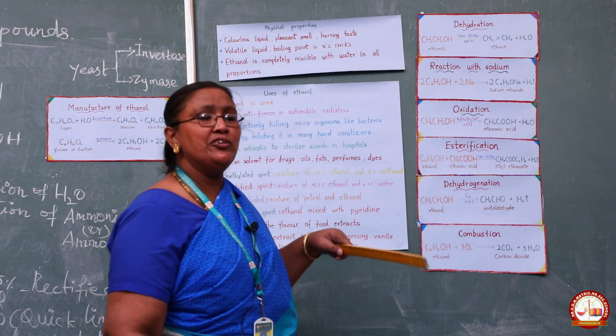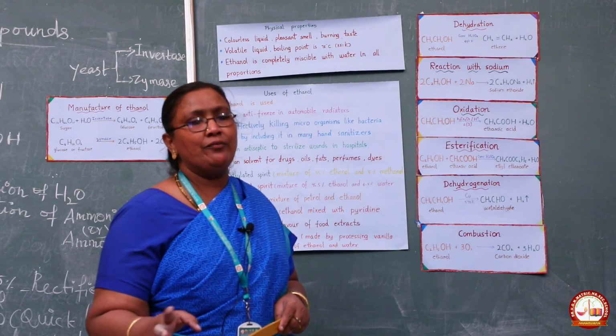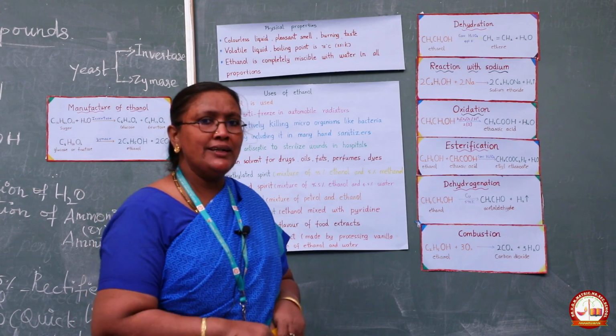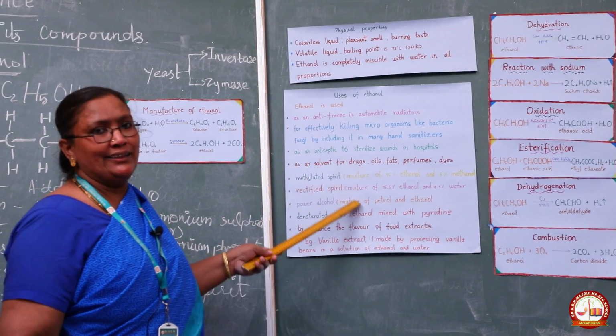So what test are we using to identify alcohol? The oxidation test is used to identify alcohol. Are you able to follow, students? Then move on to the next topic, uses of ethanol.